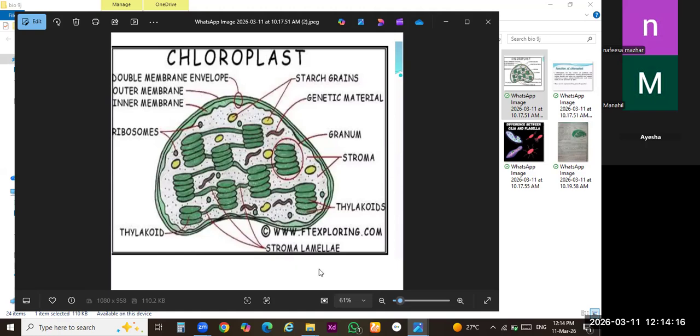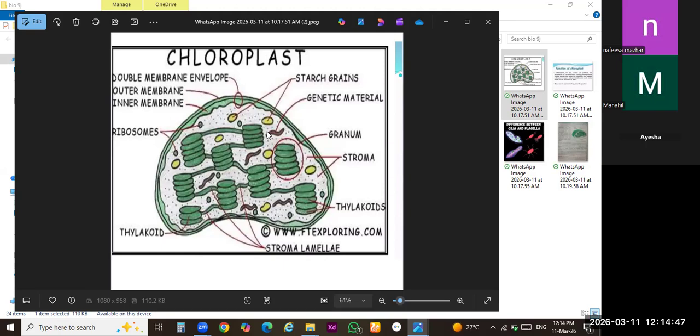One thing which is very different from other organelles is that these organelles have their own DNA. They have their own DNA, clear? They have their own ribosomes. It means that this organelle is very strong and has a strong impact on the plant cell.